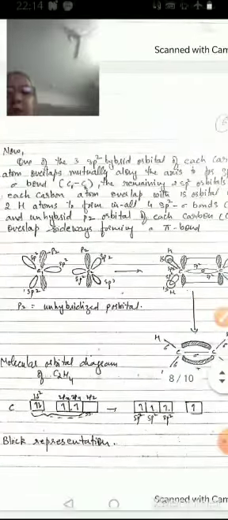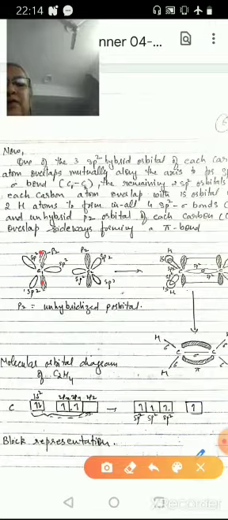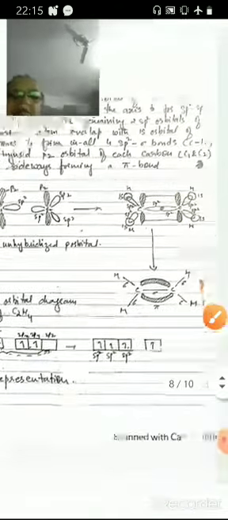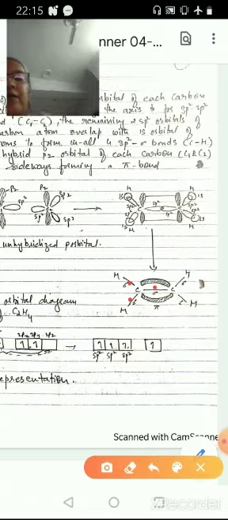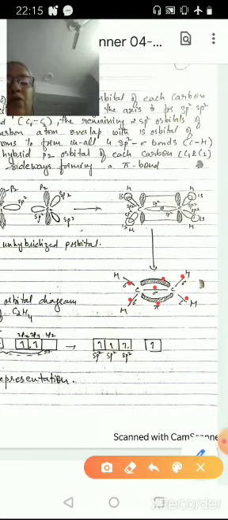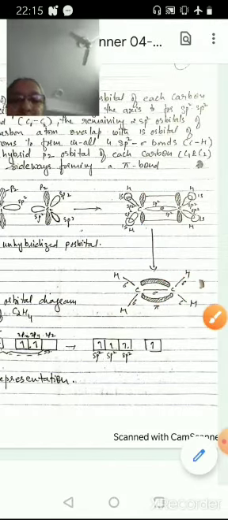And the two unhybridized orbitals, one on this C1 carbon atom, second unhybridized orbital on this carbon atom, overlap sideways to give rise to a pi bond. If we consider this, then we see that this sigma bond is formed by the overlap of sp2 of C1 with sp2 of C2, and this sigma bond is formed by the overlap of sp2 of carbon with 1s of hydrogen. The same thing is here, and this pi bond is formed by the overlapping of the unhybridized orbitals on both the carbon atoms. They overlap sideways to form a pi bond.